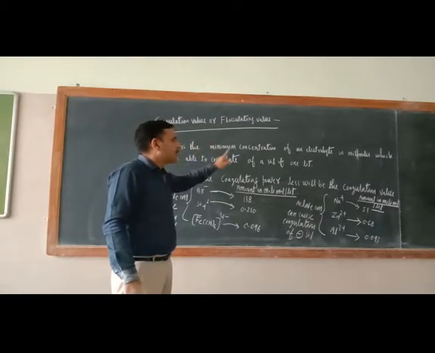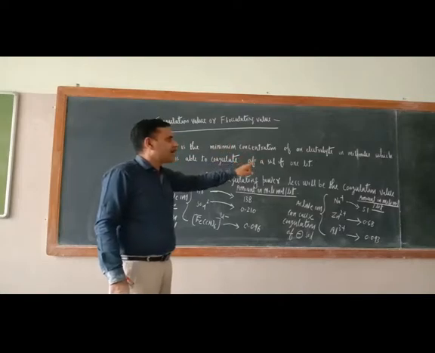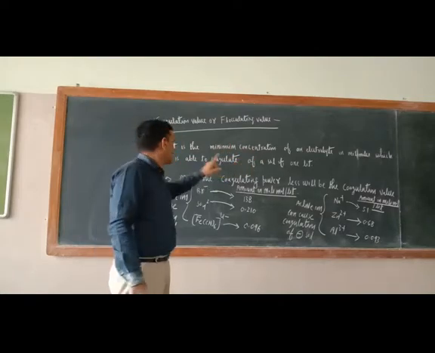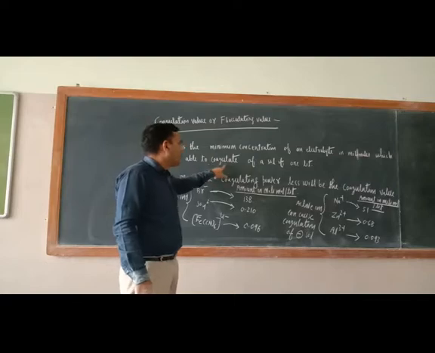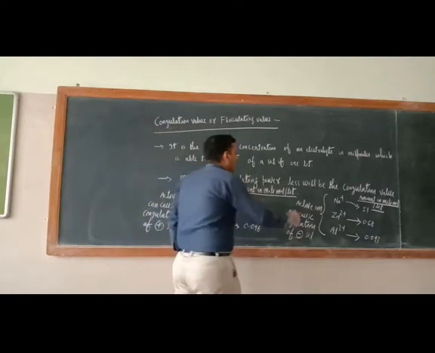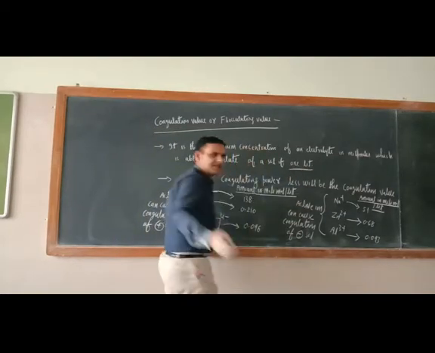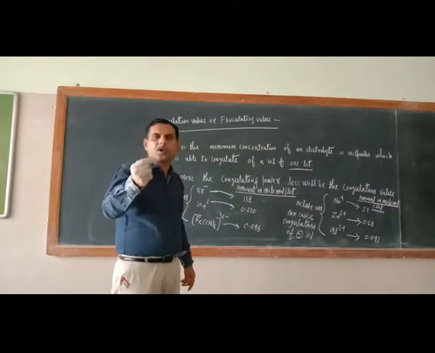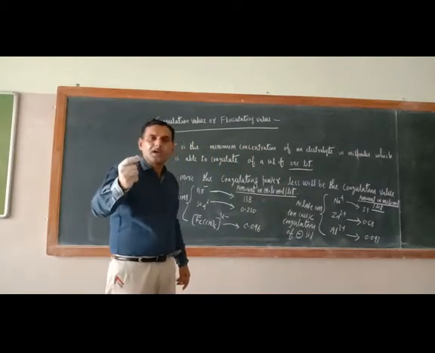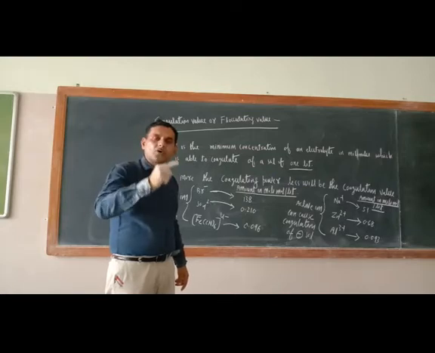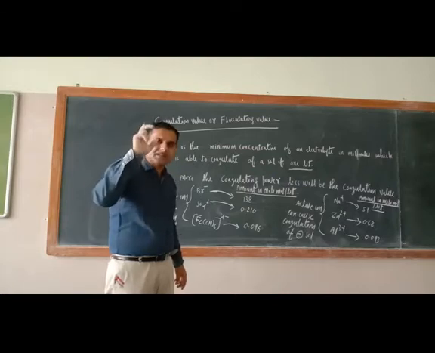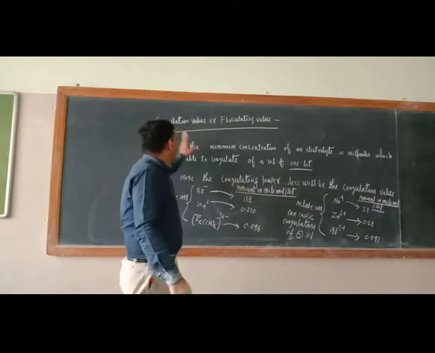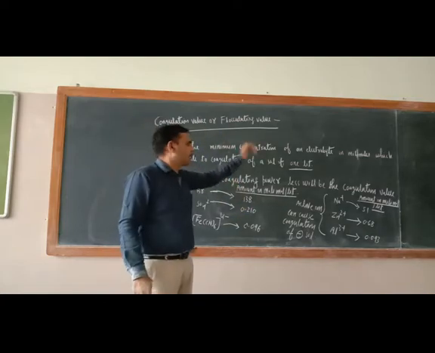It is the minimum amount of an electrolyte in millimoles which is able to coagulate a sol of 1 liter. Means the minimum concentration of an electrolyte in millimole which can cause the coagulation of 1 liter of sol. That is coagulation value or flocculating value.